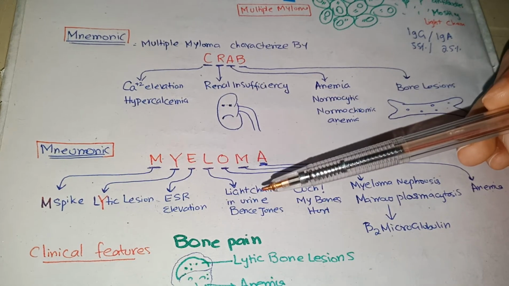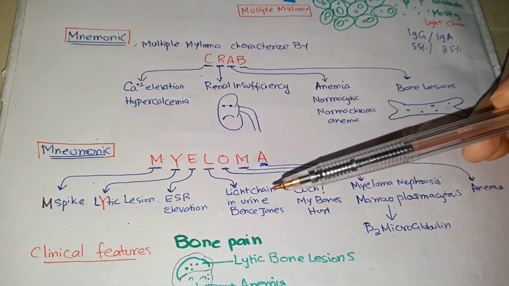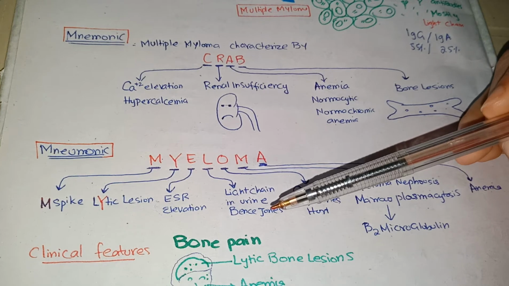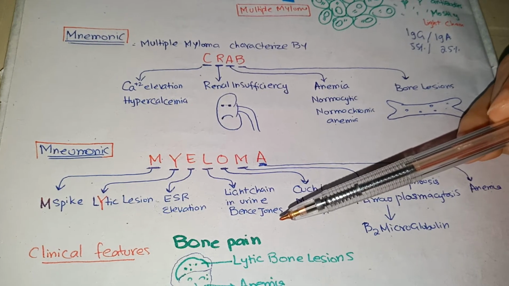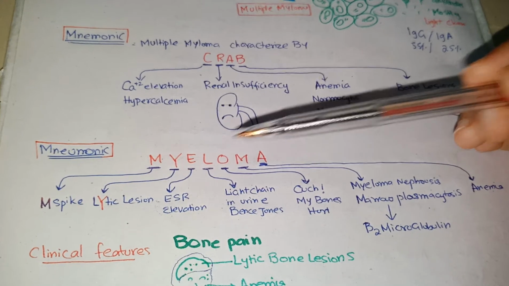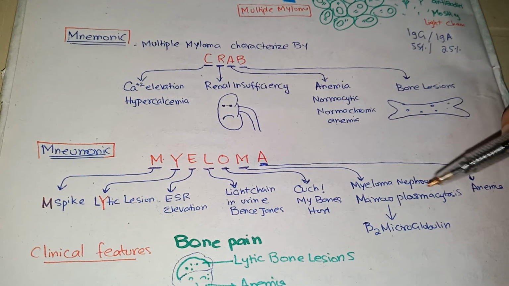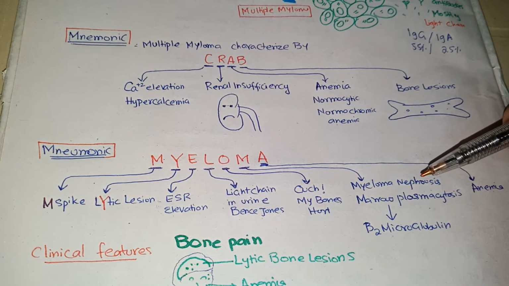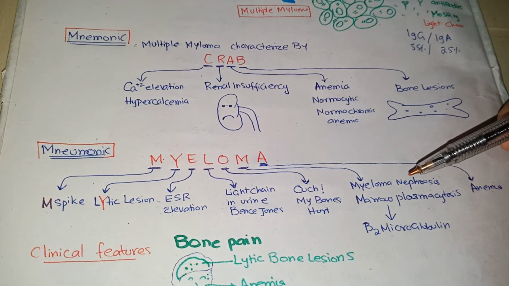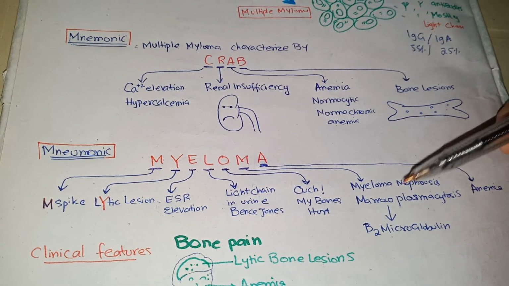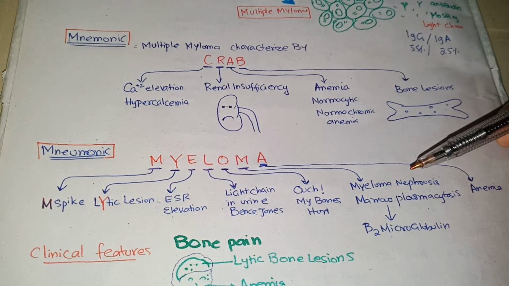L stands for light chain antibodies. They appear in the urine. These are called Bence-Jones proteins. O stands for ouch, my bones hurt. M stands for myeloma nephrosis, as I have already told that light chain, when filtered through the kidneys, damages the kidney, causes myeloma nephrosis.